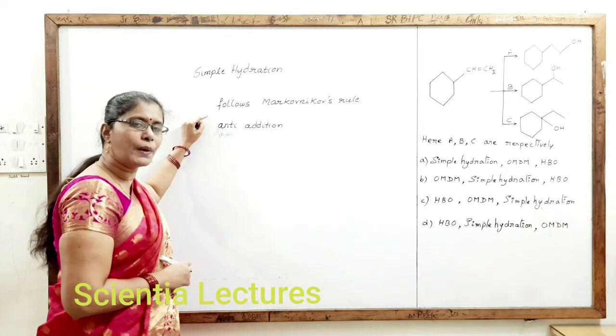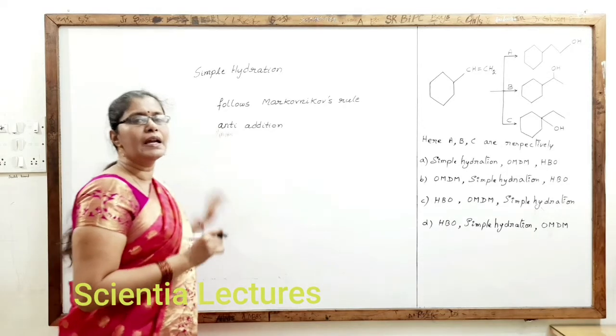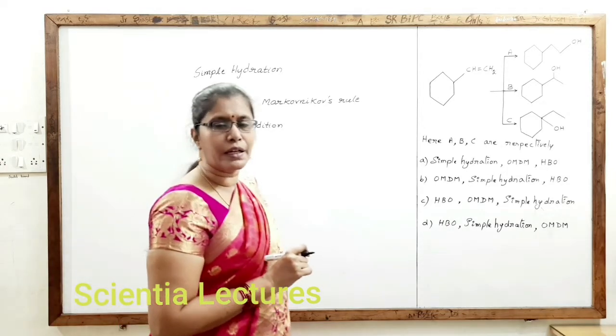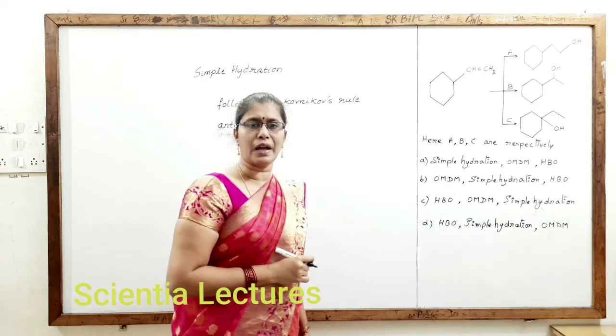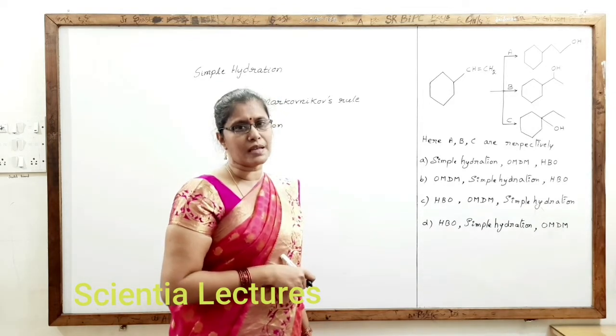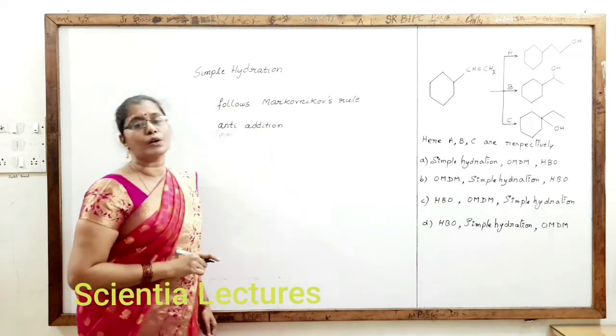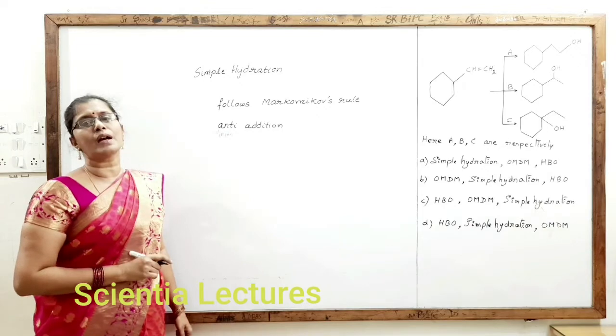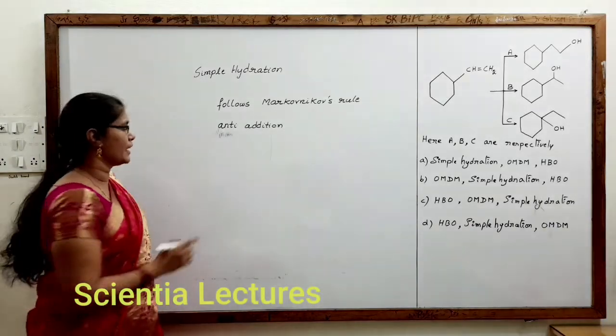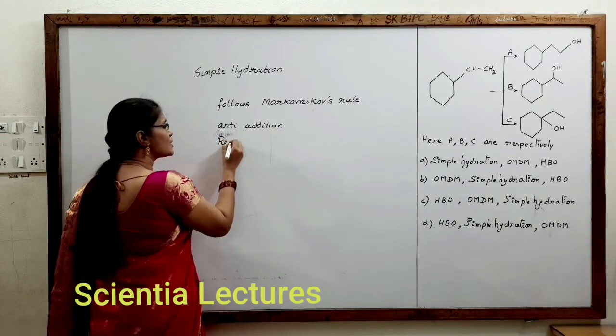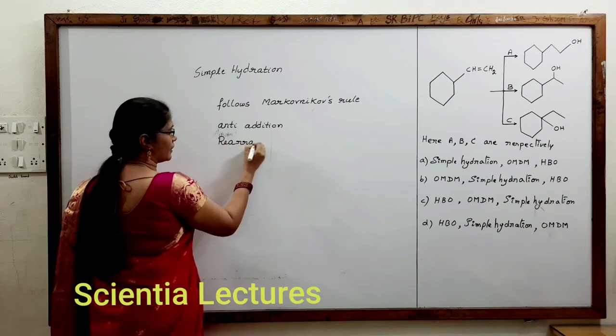Hence, if there is any possibility of rearrangement, it will try to get converted into a more stable carbocation, as we have seen in the previous questions. So here rearrangement can occur.